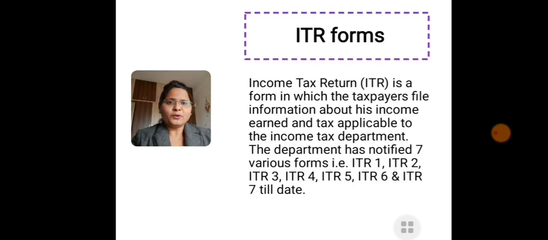Now first we have to know what is meant by ITR. Income tax return, that is ITR, is a form in which the taxpayers file the information about the income earned and tax applicable to the income tax department. The department has notified 7 different types of forms, for example ITR 1, ITR 2, ITR 3, 4, 5, 6 and 7. So there are 7 types of ITR forms.